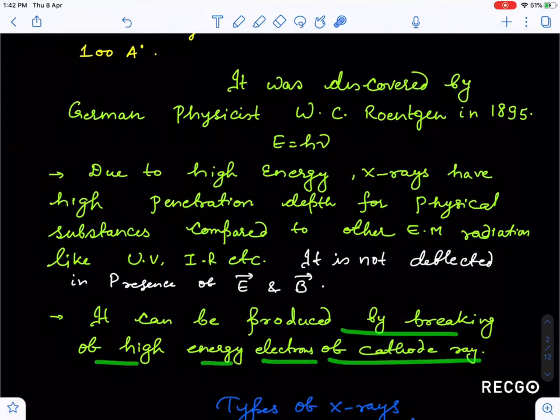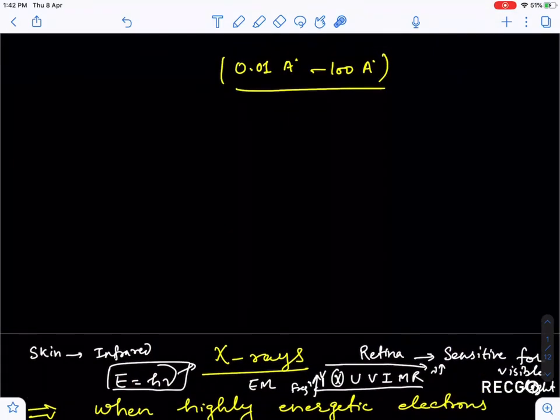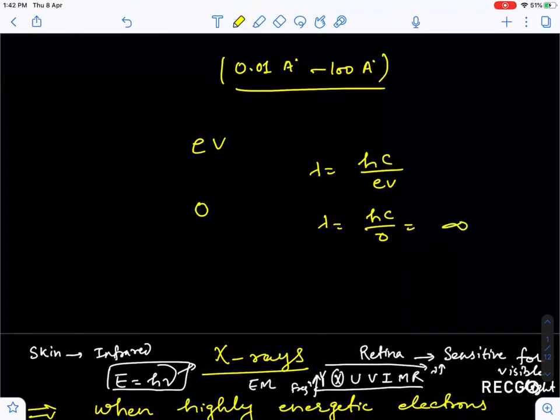It can be produced by braking of high energy electrons of cathode ray. What is braking of high energetic electron? I will tell you. Suppose, guys, an electron is accelerated through some potential, let it be eV. So the range of energy is from 0 to eV. So lambda is hc by eV, or lambda is equal to hc by 0. Corresponding to 0 energy braking, lambda is infinity, and corresponding to the maximum energy is the minimum or cutoff wavelength.